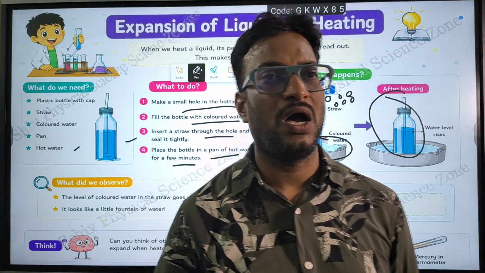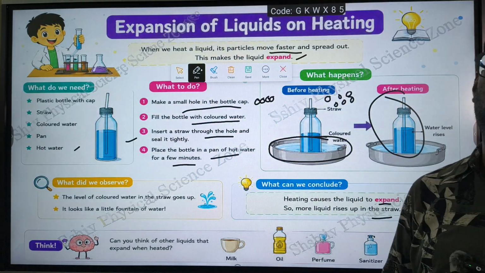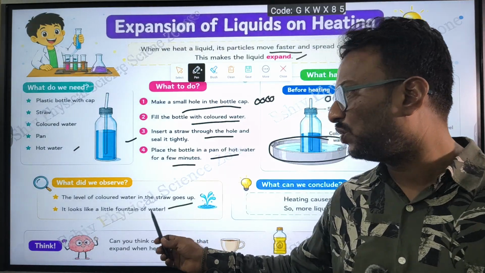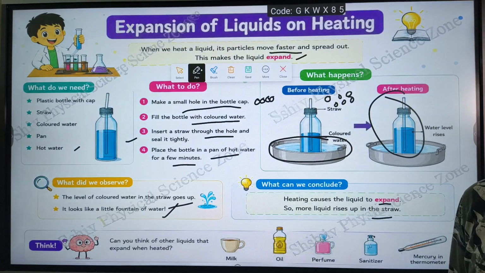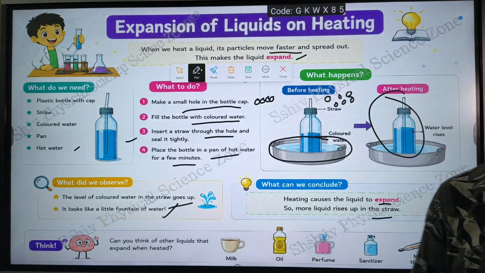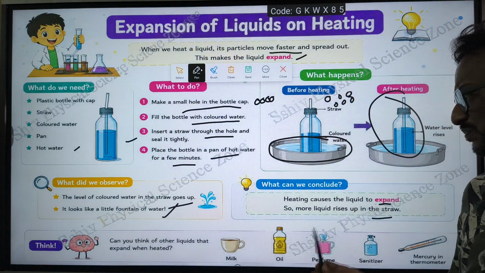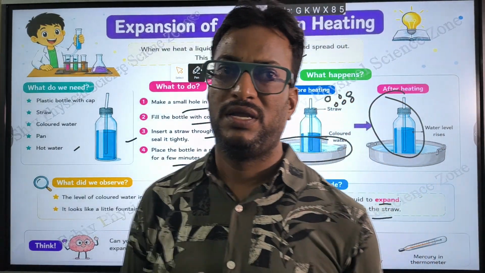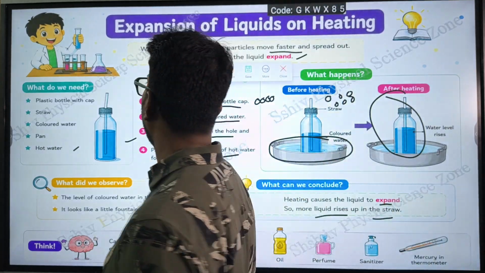This is an example of expansion of liquid. The level of the colored water in the straw goes up. It looks like a fountain of water. So what can we conclude? Heating causes the liquid to expand. Heat will cause a liquid to expand, so more liquid rises in the straw when we heat it.